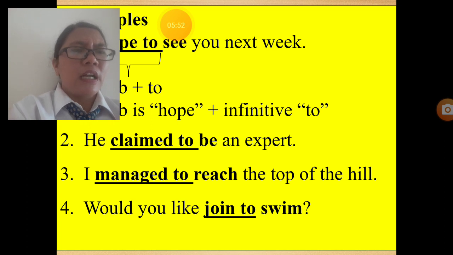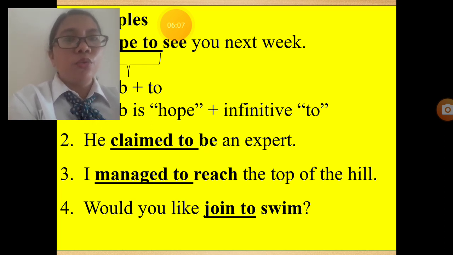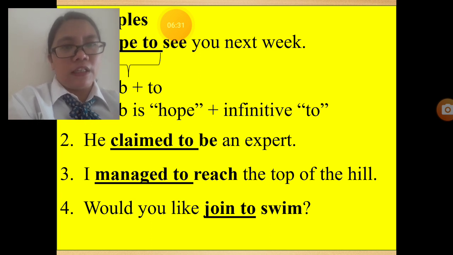If in your book there is the verb want, how do you make correct English by using want? So want must be followed by to infinitive. I want to see my grandma. You cannot say I want seeing. You just say I want to see my grandma in our village. So want must be followed by to infinitive. Okay? Can you get it? Okay.